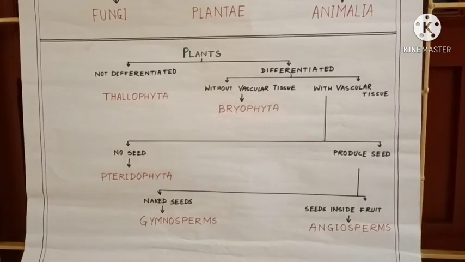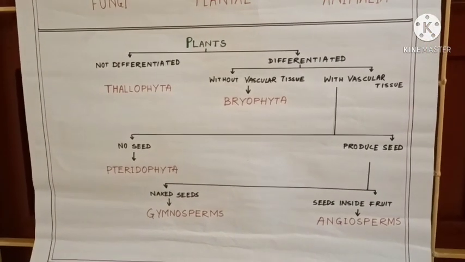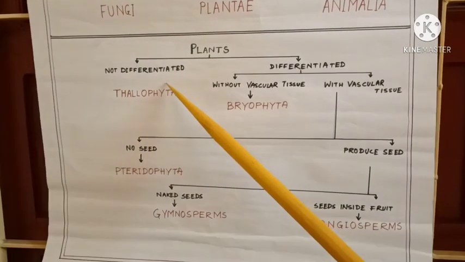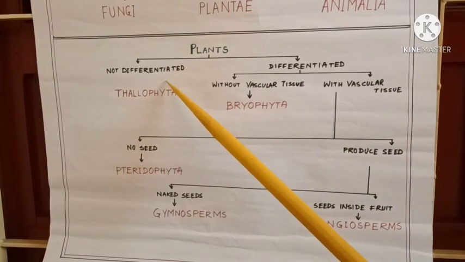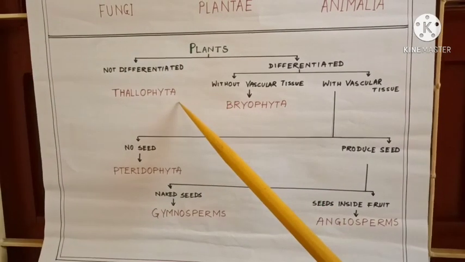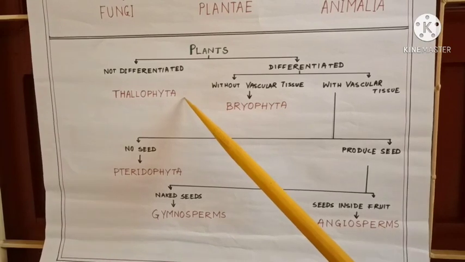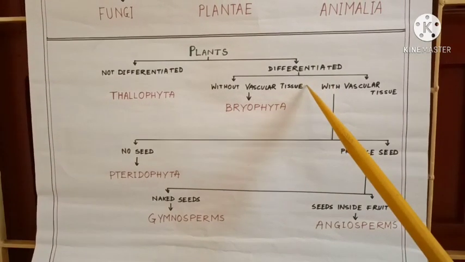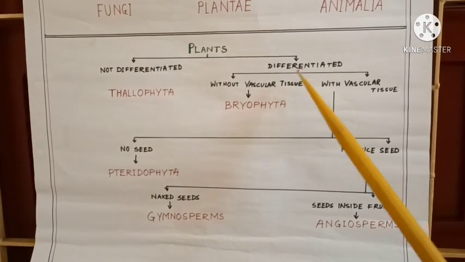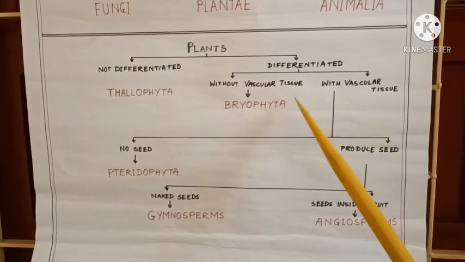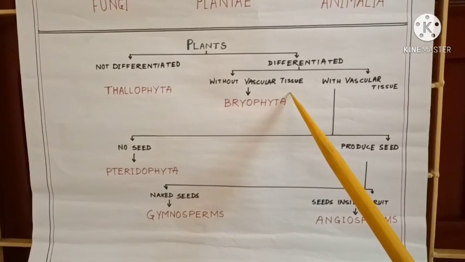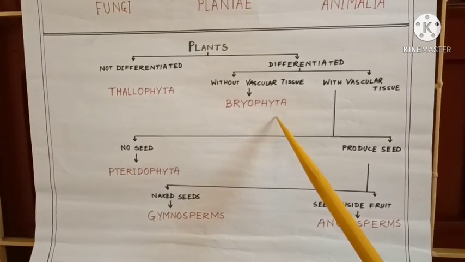Now see, in case of plant kingdom, we are getting a sort of categorization, like you can see here. The ones which are not differentiated, where the plant body is not differentiated into root, stem or leaf-like structure, are termed as Thallophyta. Those which are differentiated are categorized into the other group. Under that, we again have two subdivisions. If they do not have vascular tissue, that means xylem and phloem are absent, then they form Bryophyta.